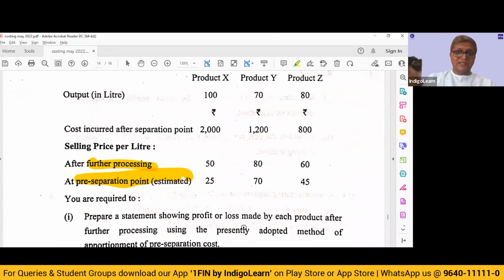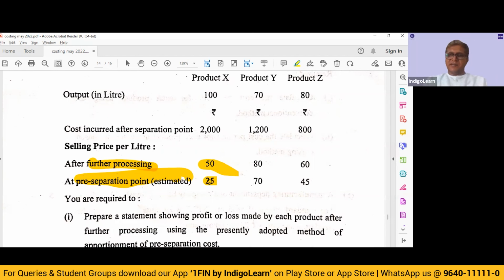So this is the second question that has come based on further processing or not in the same examination set. Very simple. So we will say, okay, for product X, if we further process, we get 50. If we don't further process, we get 25 rupees. So 25 rupees extra we are going to get for 100 liters.